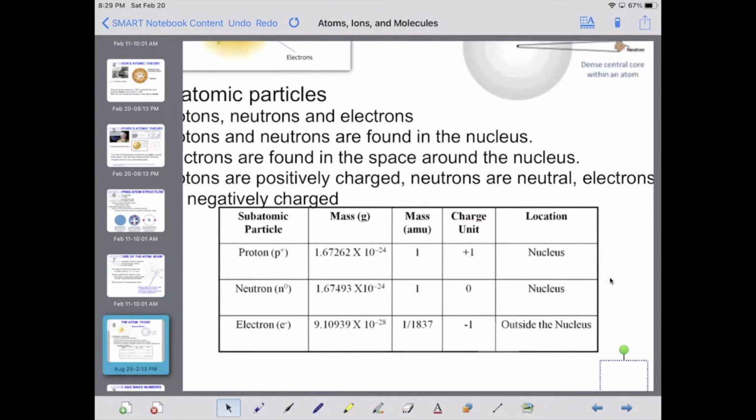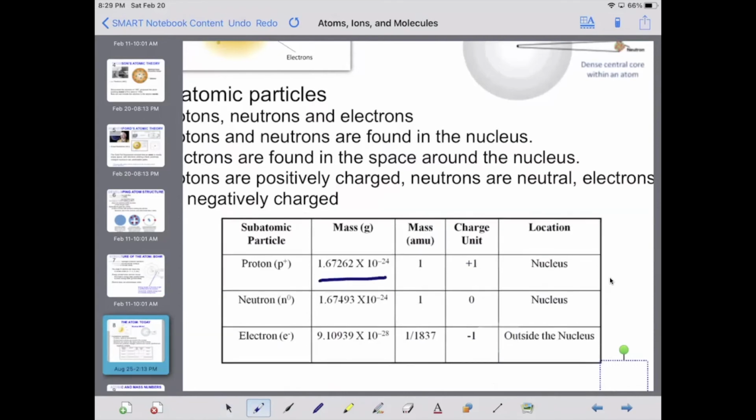And so if we focus on the table at the bottom of the slide here, we can see that the mass of a proton and the mass of a neutron is the same, and we call that one atomic mass unit. And if we look at the mass of the electron, we see that it is 1/2000th of one atomic mass unit. So the mass of an electron is much, much smaller, 1/2000th of a proton or a neutron. And so that's why we say the mass is primarily in the nucleus, and that the volume is primarily made up of those electron shells where there's not a lot of density.